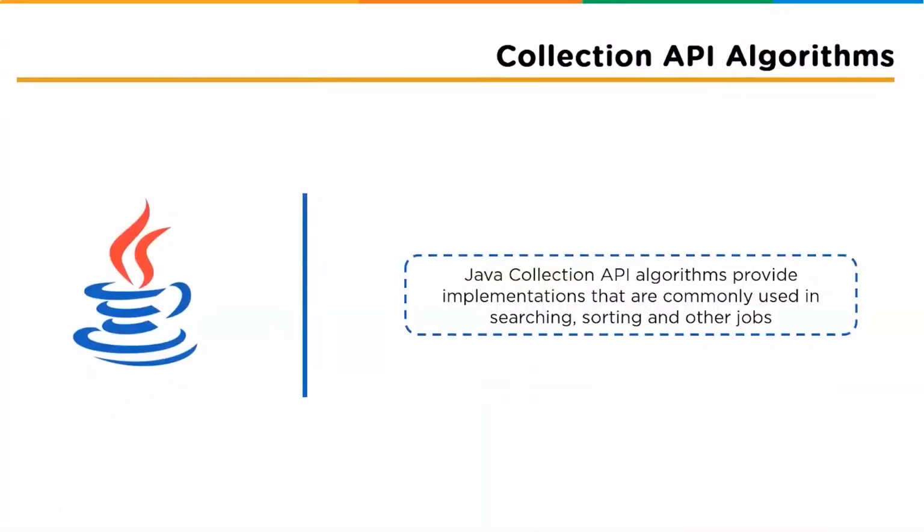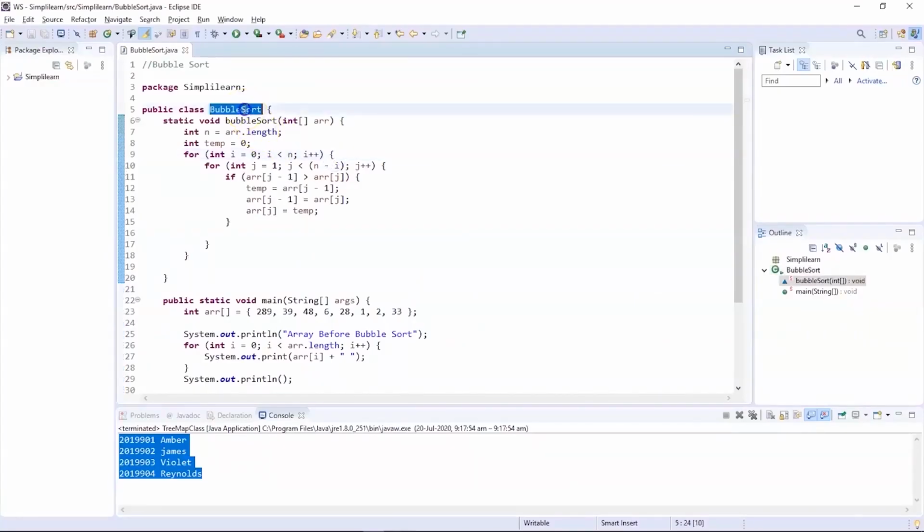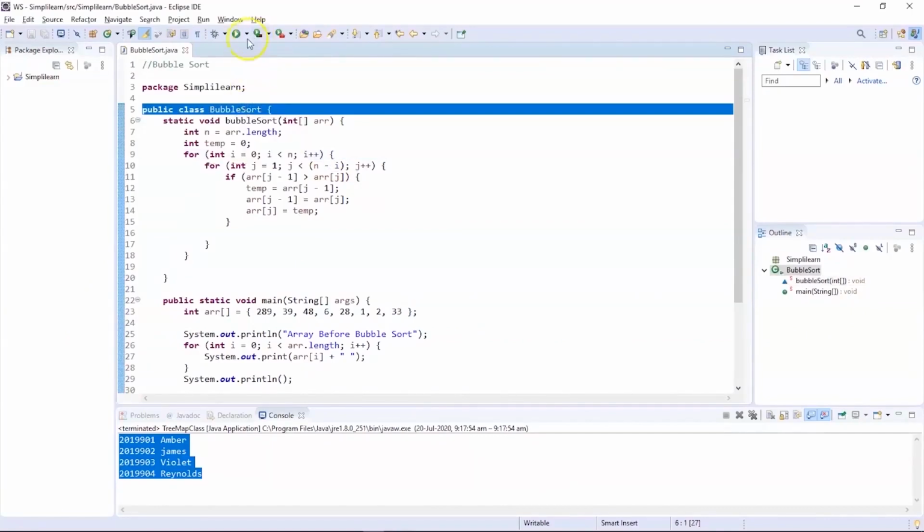Sorting does the job of ordering numbers in ascending or descending order based on the algorithm written by the user. For a simple example, we shall consider the bubble sort algorithm. You can see on my screen we have an example for the bubble sort algorithm. We have the elements 2, 89, 39, 48, 6, 28, 1, 2 and 33, which are in an unordered manner. Let's execute this program and order them.